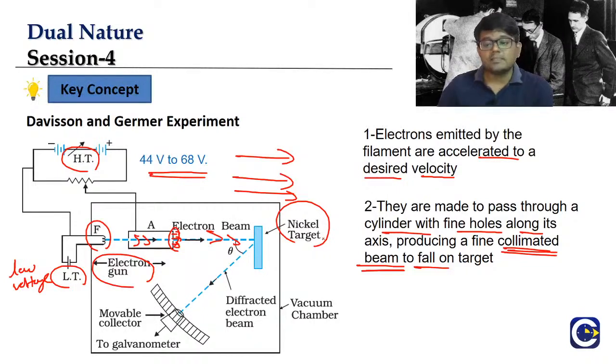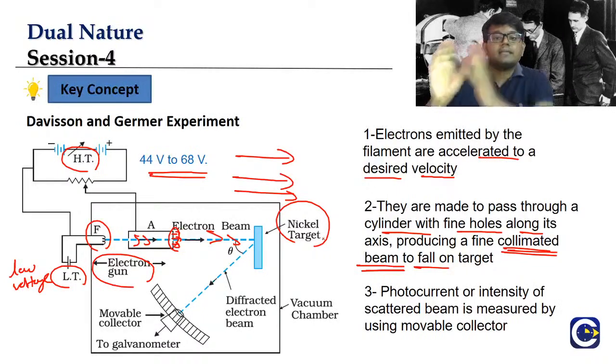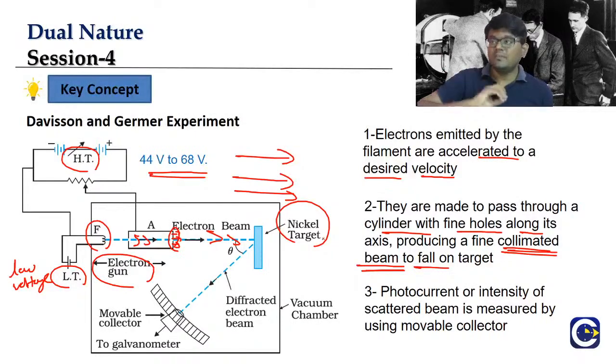Now what happens when it hits the target? If electrons are particles, what is going to happen when you throw particles onto a metal surface? We expect the electrons to get scattered, and scattered randomly.